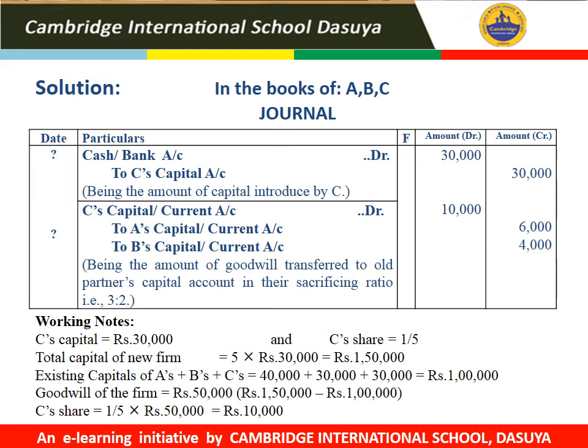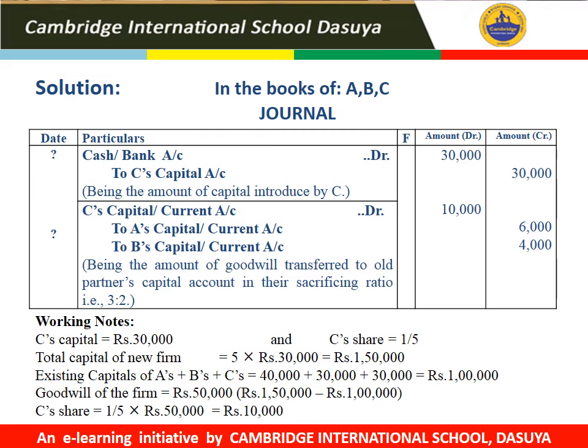After multiplying the reciprocal of profit share of C with the capital brought in by C, we will get the total capital of the new firm, which comes to 1,50,000. Now we have to calculate the existing capital of the firm. The firm includes A, B and C, the new partner. A's capital 40,000, B's capital 30,000 and capital brought in by C is 30,000, and the total existing capital of the firm is rupees 1 lakh.